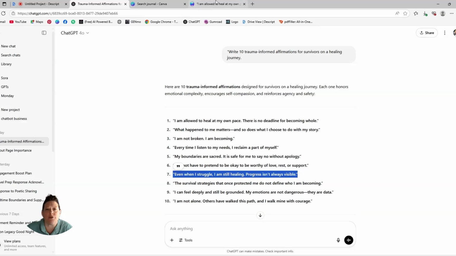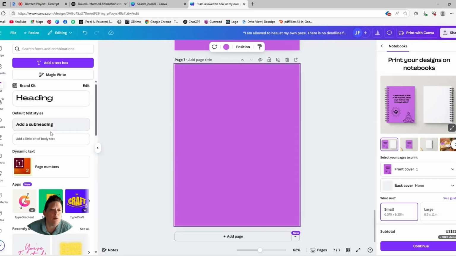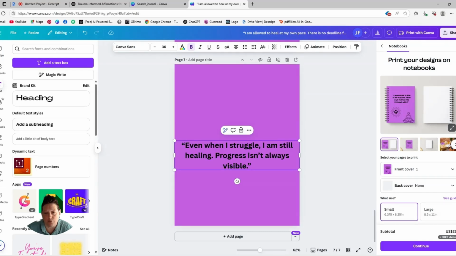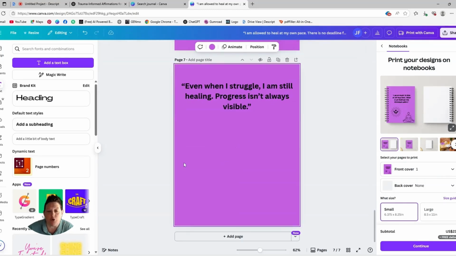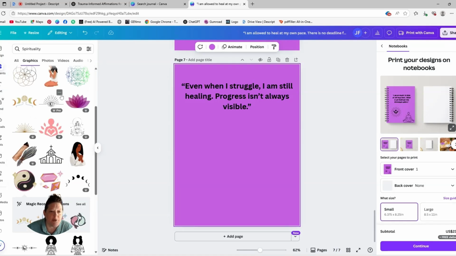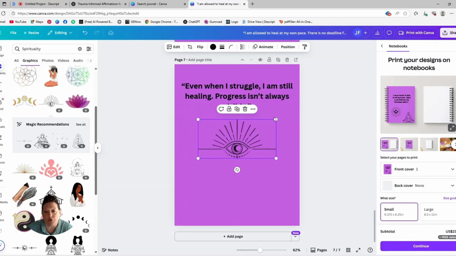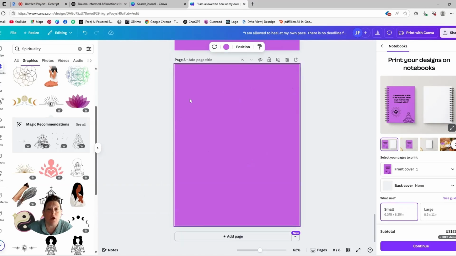It really is an incredible way to connect with other people, and to show you how beautiful it is to be able to create a 10-page journal within 15 minutes. And actually, it's going to be a 15-page journal, because we're adding the other affirmations on here as well.